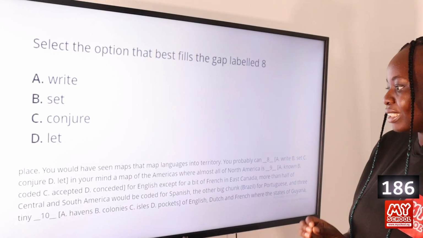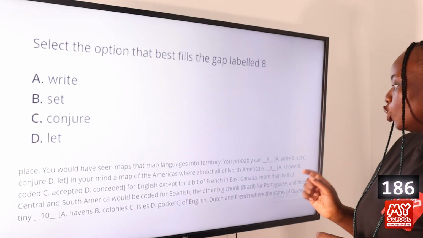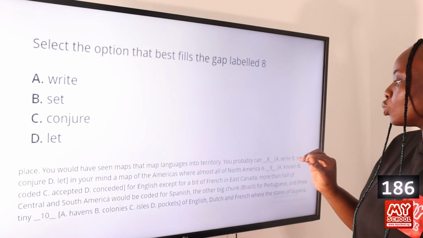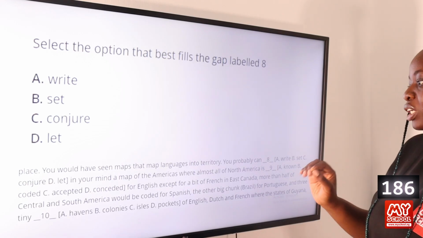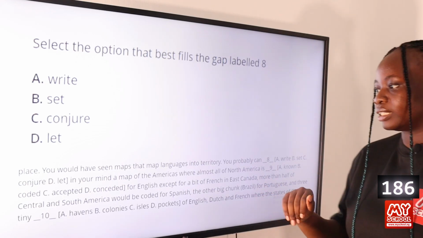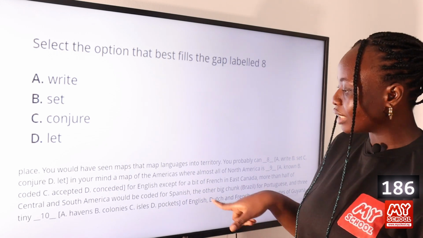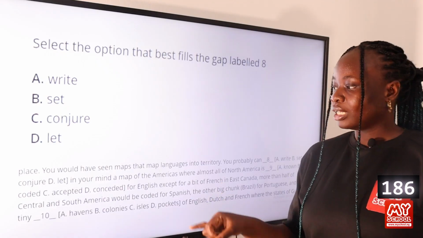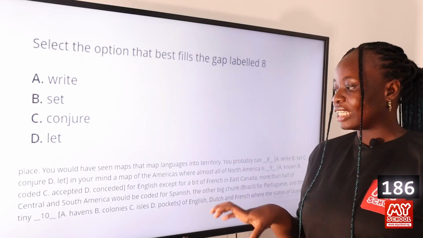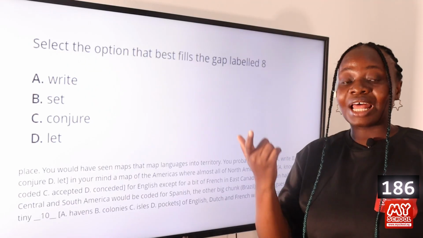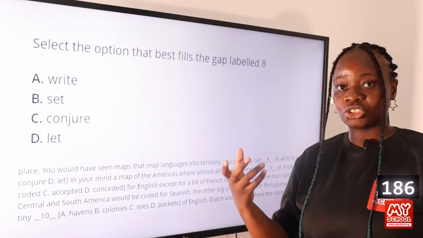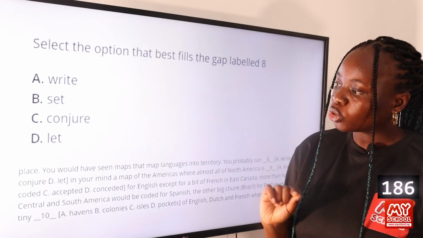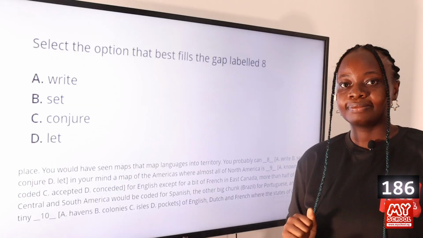You would have seen maps that map languages into territory. You probably can dash in your mind a map of the Americas where almost all of North Africa is dashed for English except for a bit of French in East Canada. So in this particular sentence, they are talking about how we can visualize in our mind a map of the Americas, how the language is mapped in the Americas. So they're talking about visualizing something in your mind. So when you're visualizing something in your mind, you are conjuring up an image in your mind. So option C, conjure, is the answer to this question.